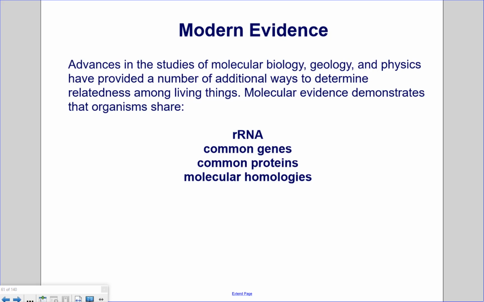Modern evidence. Advances in the studies of molecular biology, geology, and physics have provided a number of additional ways to determine relatedness among living things. Molecular evidence demonstrates that organisms share rRNA, common genes, common proteins, and molecular homologies.